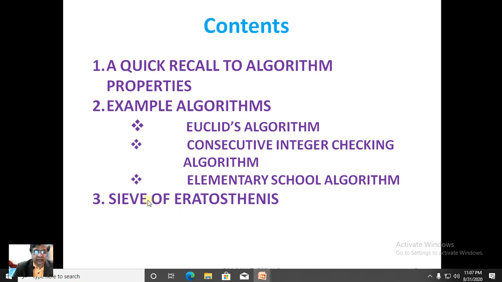Then we will delve on Sieve of Eratosthenes, an algorithm developed years ago during 276 BC, which will help us to list the prime numbers up to a given number. Okay, we will go one by one, stage by stage.